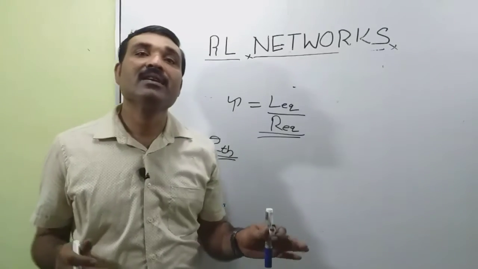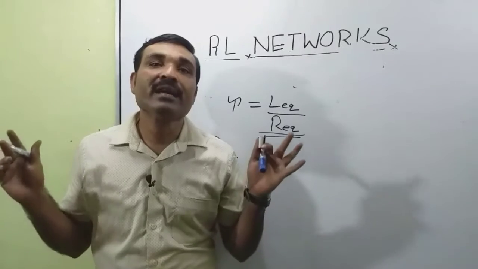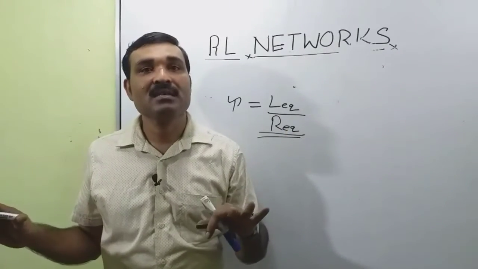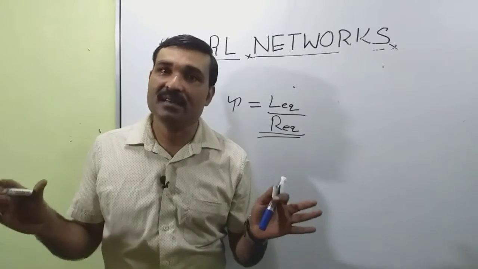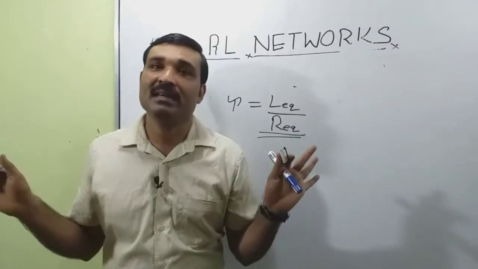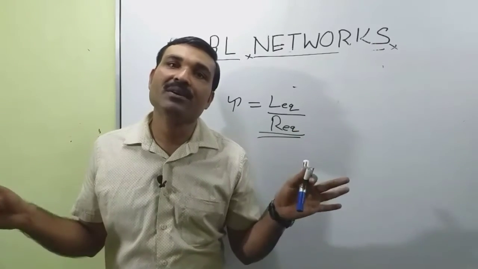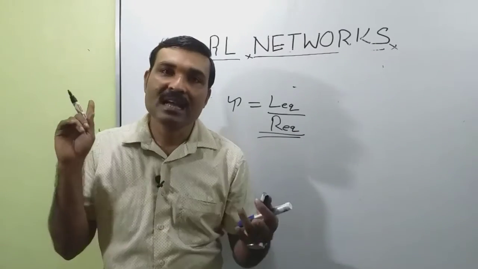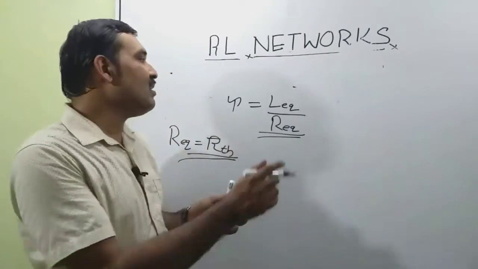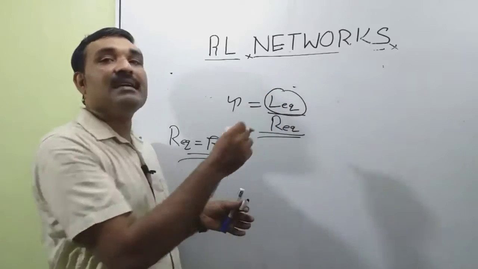This resistance we can find by short circuiting the voltage sources and open circuiting the current sources and disconnecting the inductance in the circuit. If there is a dependent source, we can't short circuit or open circuit the dependent source. So we can only open circuit the independent current source and short circuit the independent voltage source for finding RTH. Similarly, we can find the equivalent inductance.